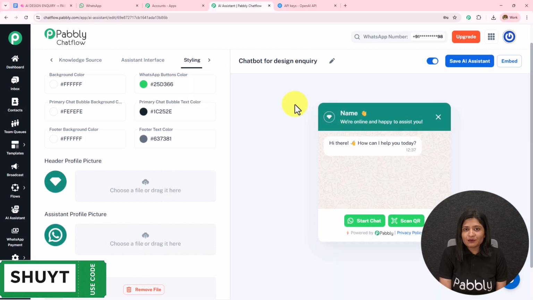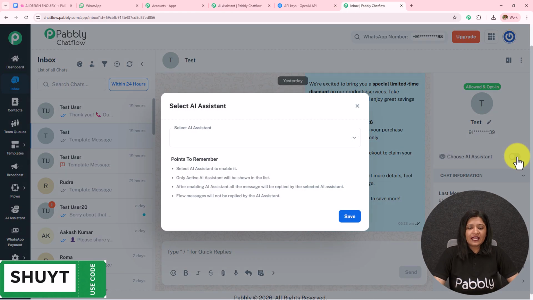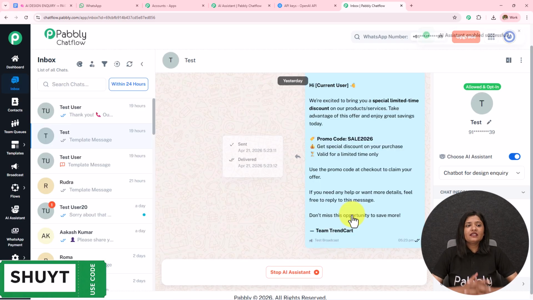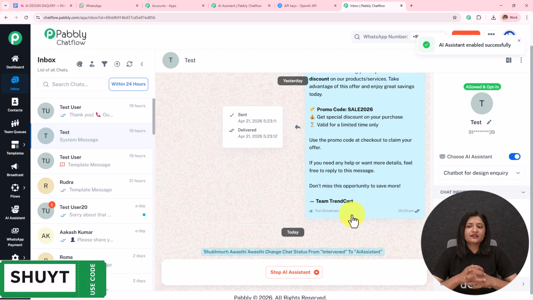Moving on towards the next part, we have to learn how we can enable this AI assistant to a particular chat, to a particular group, or to all the contacts. For that, first we are going to open Inbox. So I'm going to open this in a new tab. Over here, I'm going to choose the AI assistant. I'm going to toggle on this button, select the AI assistant, and then simply save this. In this manner, I have enabled this AI assistant to this particular chat.